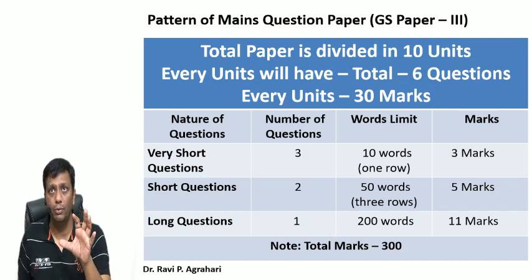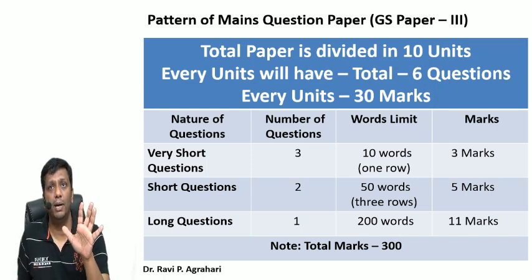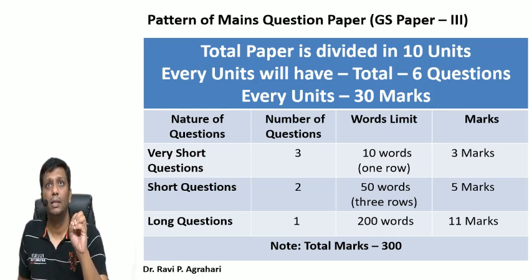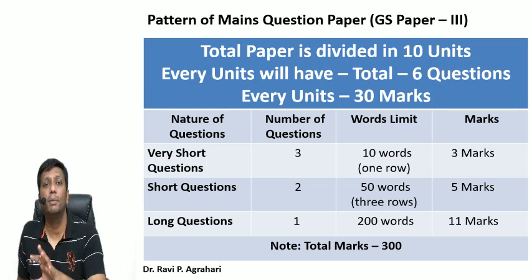Every unit has a total of 6 questions, so overall in these 10 units there are 60 questions. Every unit carries 30 marks, so the entire 10 units carry 300 marks. This is the total pattern that you will follow to crack the MPPSC mains GS paper 3.